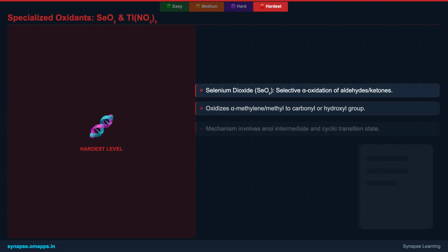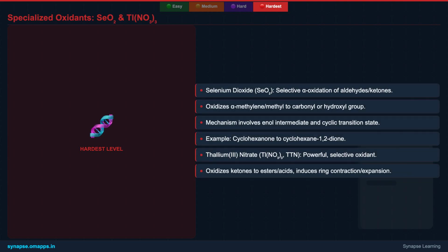Beyond the common oxidants, specialized reagents offer unique transformations. Selenium dioxide, SeO2, is a gem for alpha hydroxylation. It selectively oxidizes an active methylene or methyl group adjacent to a carbonyl, transforming it into a carbonyl or hydroxyl group, often via a cyclic transition state. This is incredibly useful for introducing functionality at the alpha carbon.